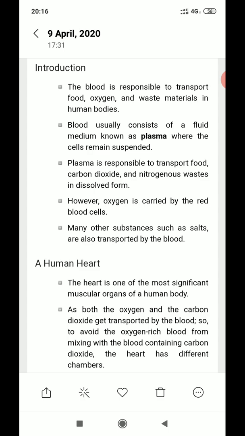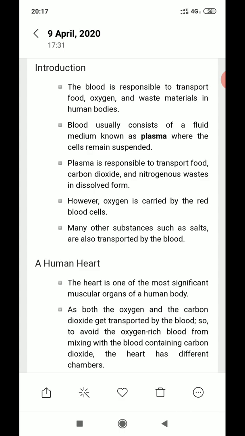Now, blood has four main components: blood plasma, erythrocytes (red blood cells), leukocytes (white blood cells), and thrombocytes (blood platelets). When we talk about blood plasma, as written in the third point, it is responsible for transporting food, carbon dioxide, and nitrogenous waste in dissolved form. Almost 55% of the blood is blood plasma. And next is the erythrocyte, that is, red blood cells.